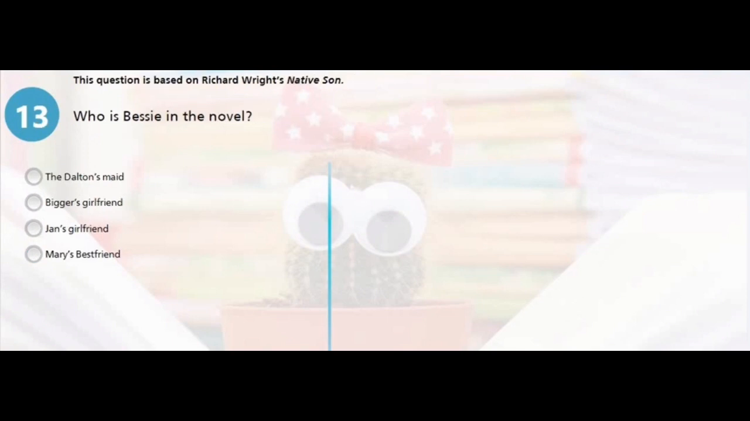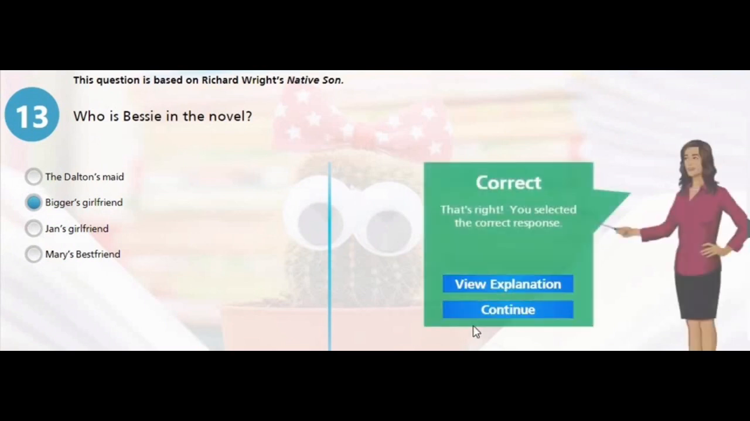Question 13. Who is Bessie in the novel? Now, Bessie is Bigger's girlfriend who works as a domestic servant for a white family. So the right answer is C, Bigger's girlfriend.